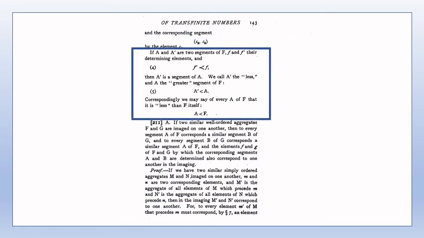The notation less than applies only to segments of a well-ordered aggregate F and F itself, and not general parts of a well-ordered aggregate. Recall that F is not a part of F nor a segment of F. Note that A primed less than A as segments does not imply that A primed is lower in rank than A as partial aggregates, since there will be some overlap of the segments A primed and A, and thus it's not the case that all of the elements of A primed precede all elements of A in F.